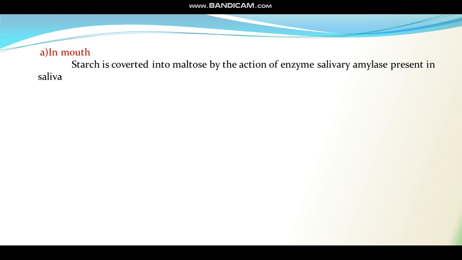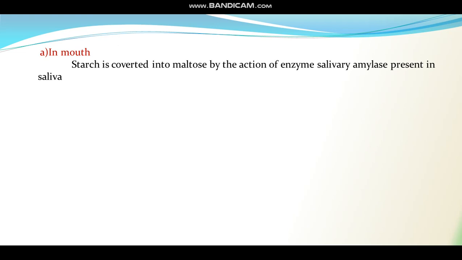It is a multi-step process where the complex food components are broken down into small pieces in one part of the alimentary canal, then further into smaller parts in the second one, and so on. And final digestion, complete digestion, takes place in small intestine. And complete digestion is said to take place only when the starch component, the carbohydrate component, is finally converted to glucose, the protein is converted into amino acids, and fats are converted into fatty acids and glycerol.